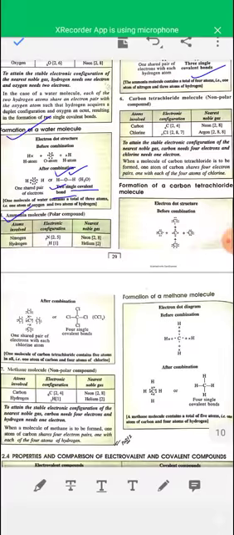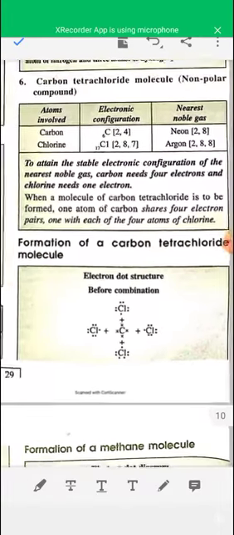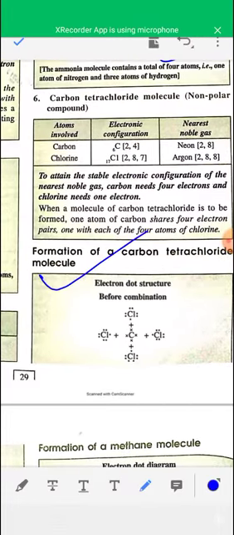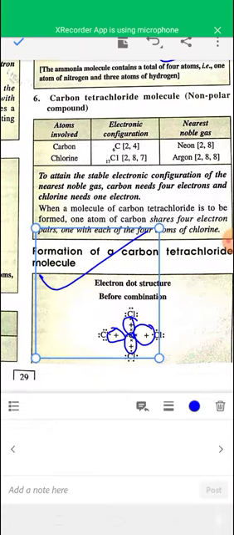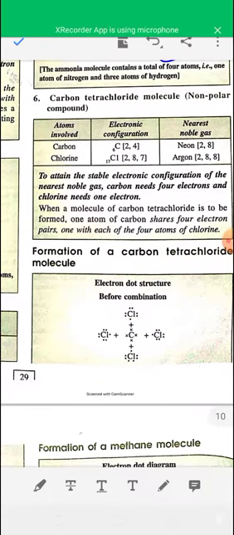Now see, in carbon tetrachloride, CCl4, there are a total of 4 single covalent bonds between carbon and chlorine.